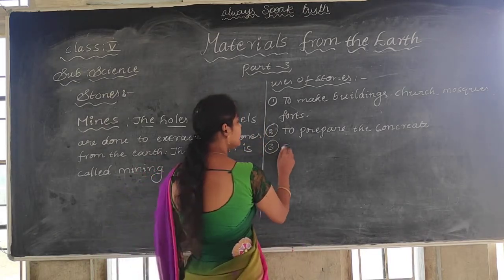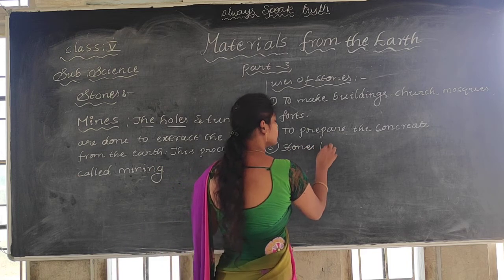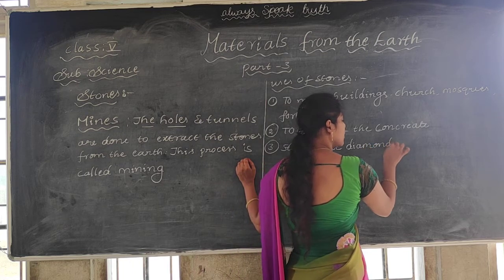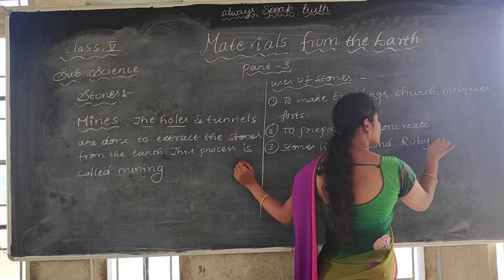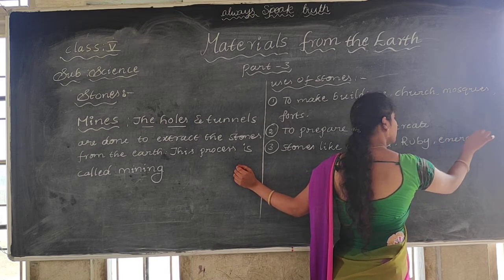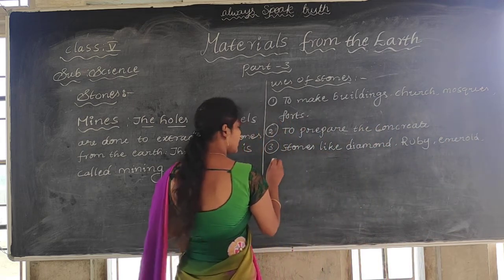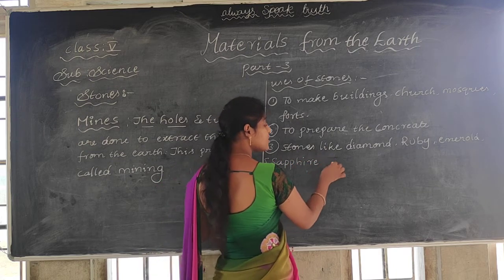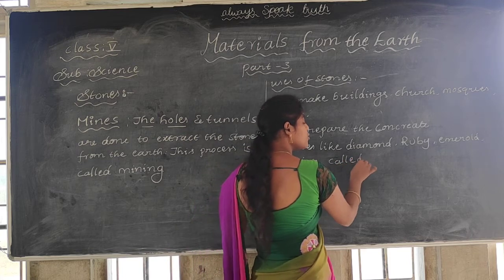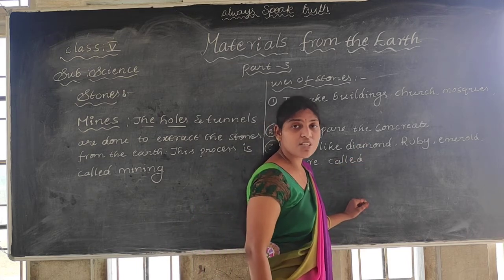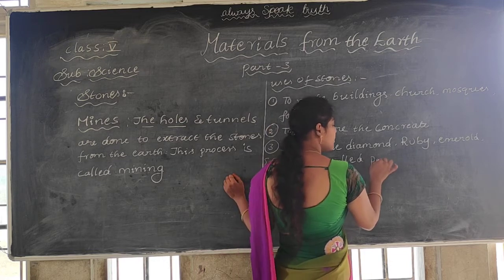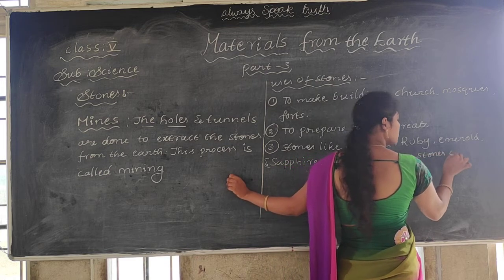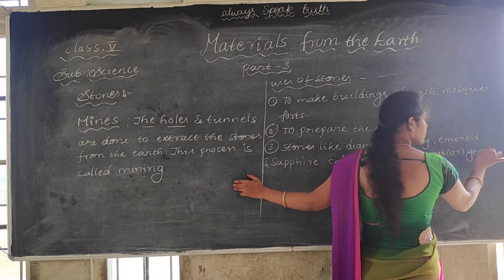So stones like diamond, ruby, emerald, and sapphire are very precious, and that's what we call precious stones, or else gems. Precious stones or gems we used to call.